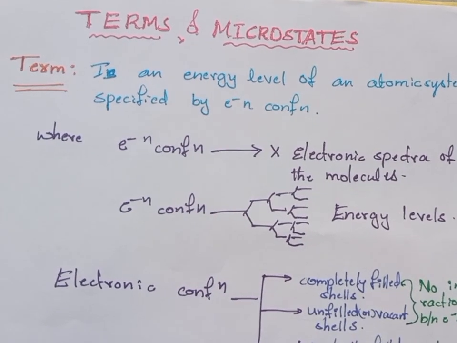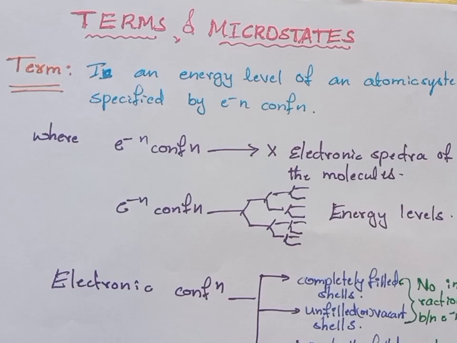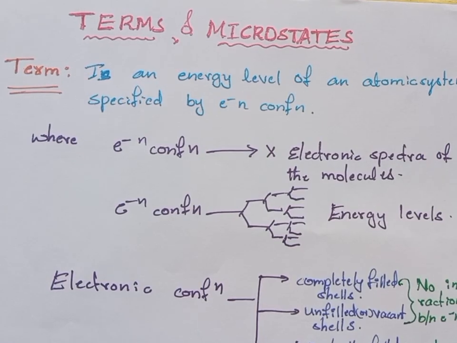Today we're going to discuss the introduction of terms and microstates. What are terms, how do they come from the electron configuration, and from the terms, how will the microstates be produced? Terms, states, microstates: what are the sequences to get the microstates? Today we're going to discuss this in this video. So, first of all, the term.